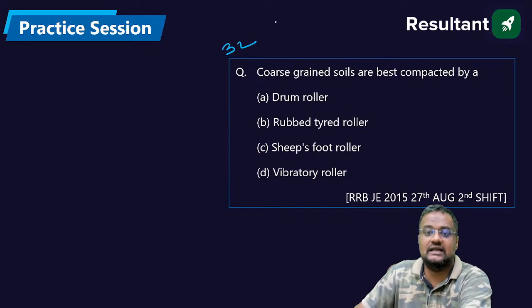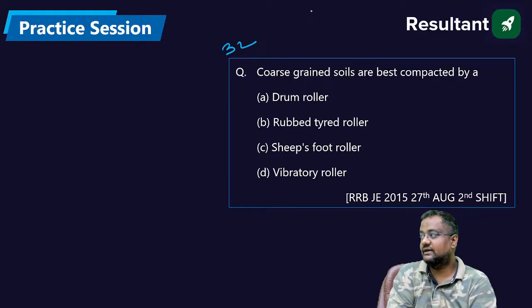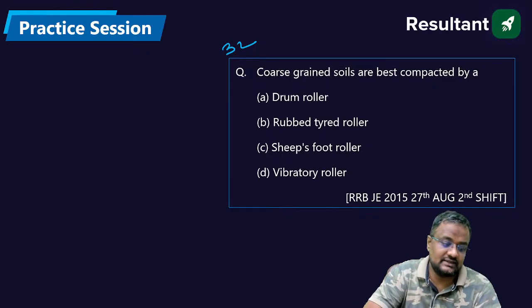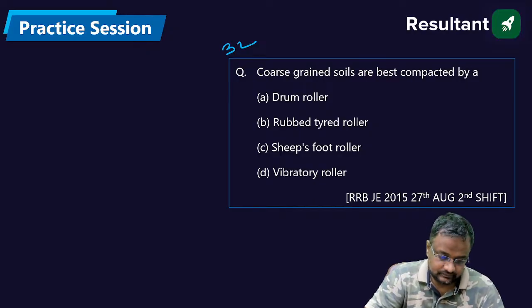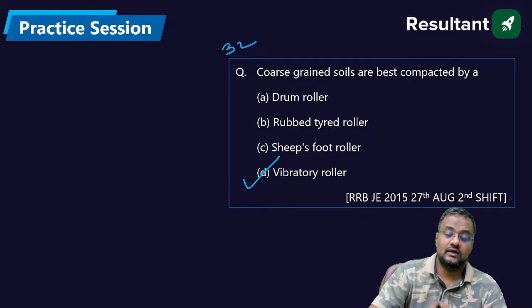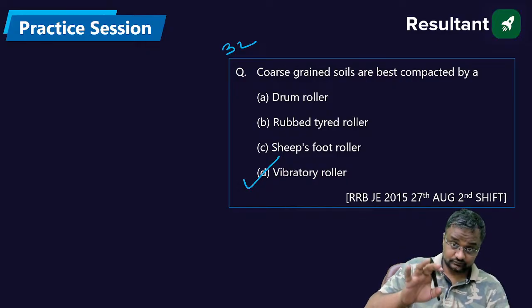Coarse grain soil is best compacted by what? Always remember that for clay we have different materials for compaction.